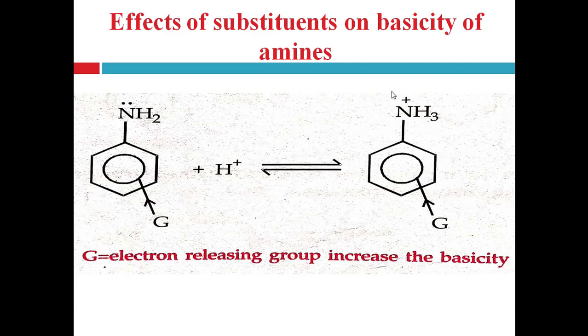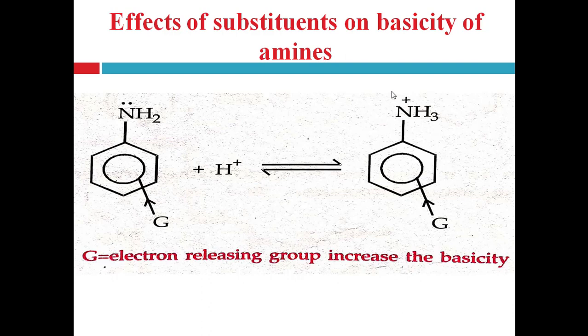The nature of the group determines its inductive effect, which will be either plus I or minus I, or its resonance effect, that is minus R or plus R, which operates at the position on the aromatic ring.